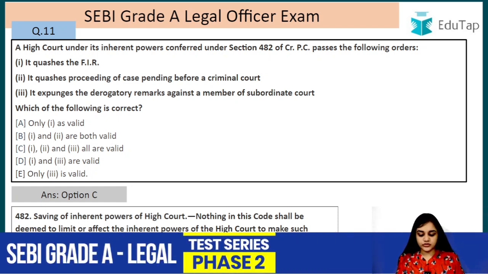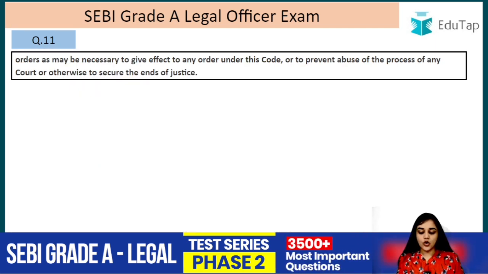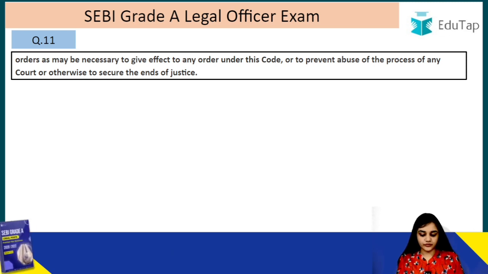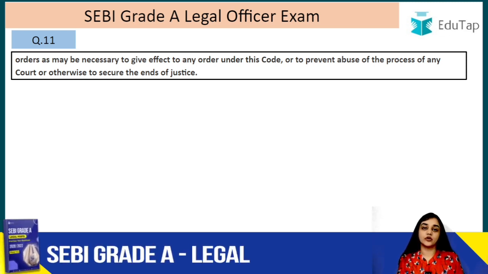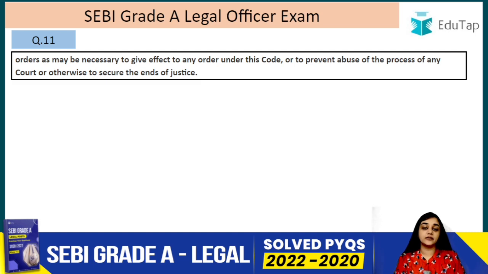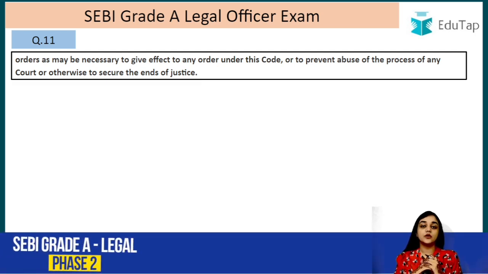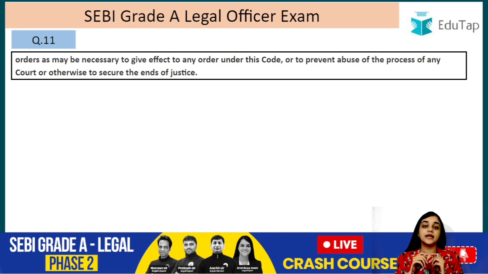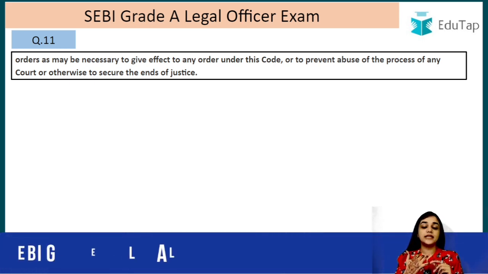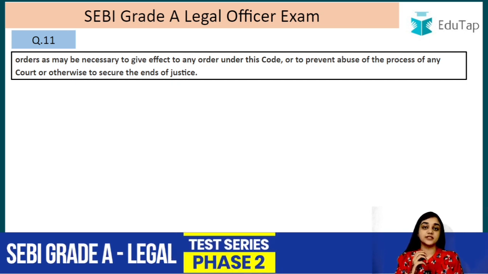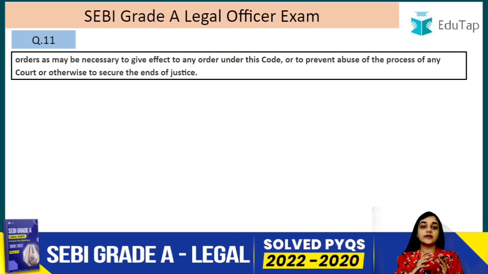So nothing in this code shall be deemed to limit or affect the inherent powers of the High Court to make such orders as may be necessary to give effect to any order under this code, or to prevent abuse of the process of any court, or otherwise to secure the end of justice, right? So these are the reasons when the inherent powers can be invoked. For example, while we were dealing with the question of bail, in that case we have just read one reason. The reason was that non-appearance can only lead to cancellation of bail in bailable offences. But what if that person who has been granted bail is fabricating the evidence or tampering with the evidence?